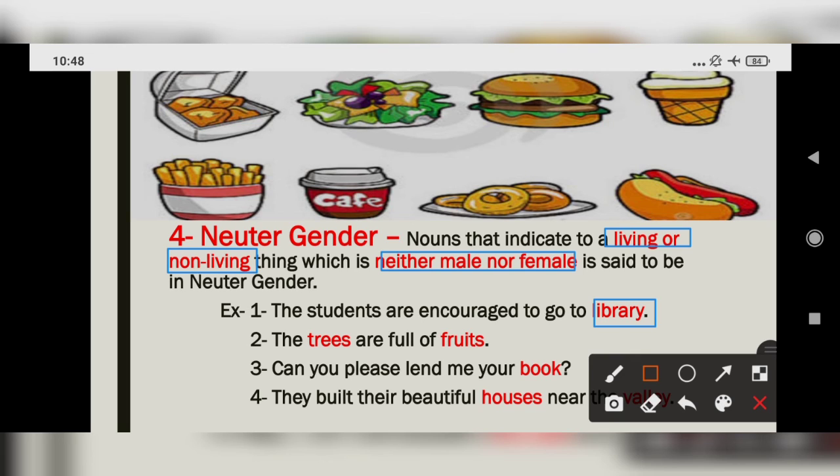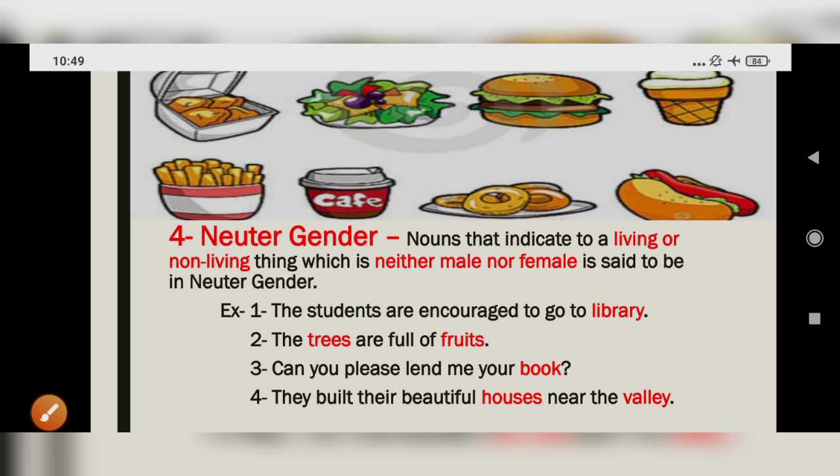Okay, trees are full of fruits. Trees in science are considered as living, but here no matter of gender. Fruits, no matter of gender. Likewise, can you please lend me your book? Non-living. They build their beautiful houses near the valley. So houses and valley.